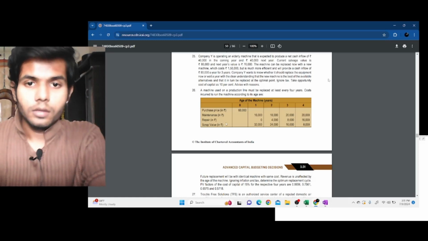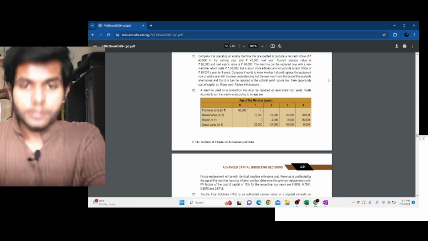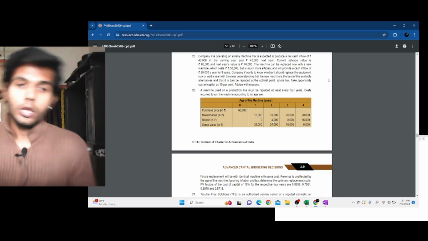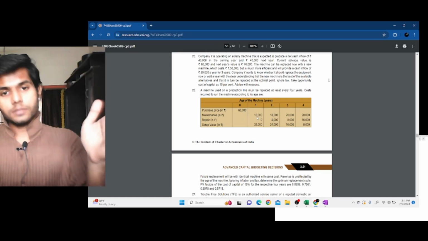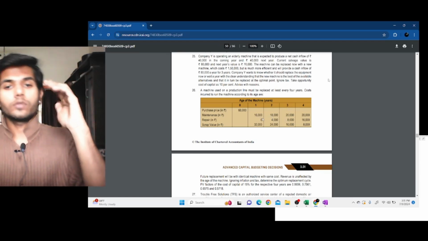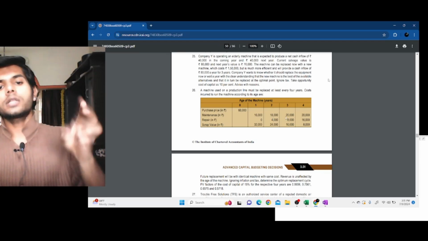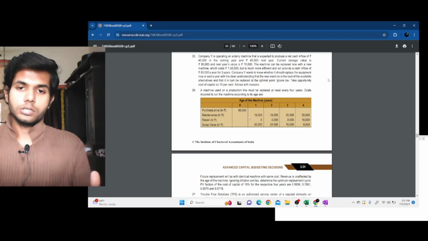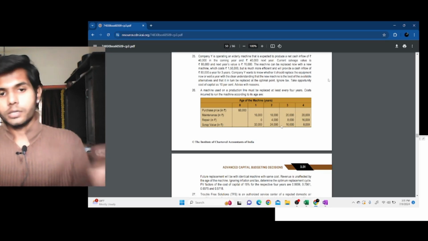So in year 0, if it is replaced in year 1, you have to incur maintenance of 16,000. If replaced in year 2, you have to incur year 1 maintenance plus year 2 maintenance, also year 2 repairs. If it is replaced in year 3, you have to incur year 1 maintenance, year 2 maintenance, year 3 maintenance plus year 2 repair, year 3 repair. If it is replaced in 4th year, all these prior year repairs and maintenance have to be incurred, right?